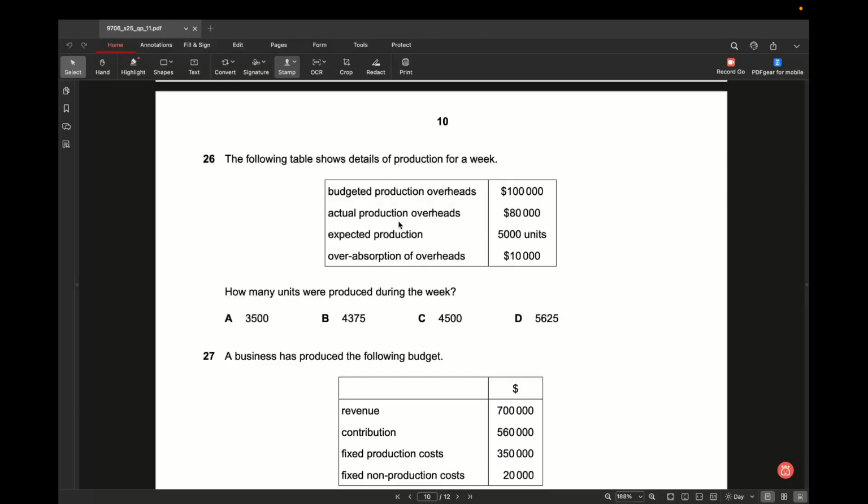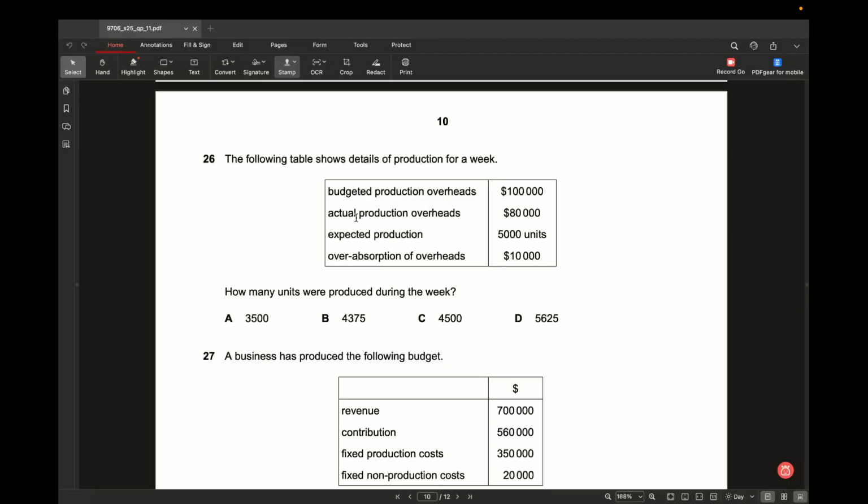It means that the actual production output level is less than 5,000, because this 5,000 is the expected or budgeted production output. So my actual output is less, and we need to calculate the actual output for this week. This is very easy to calculate.